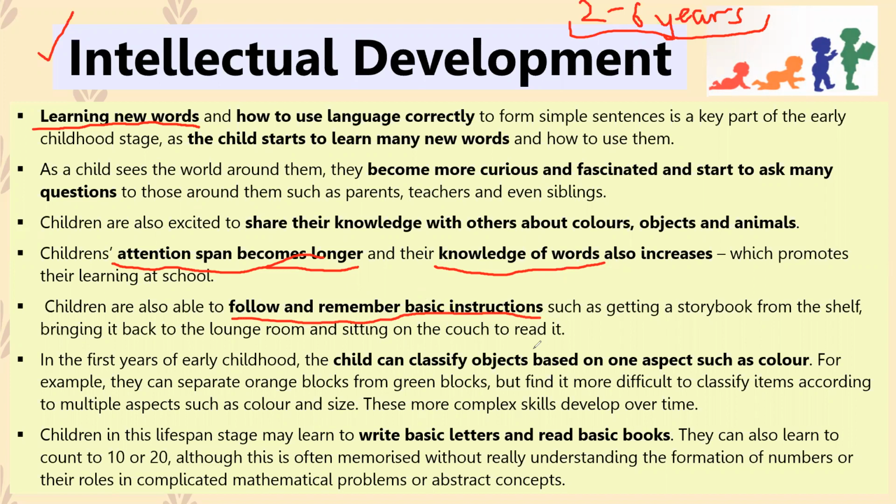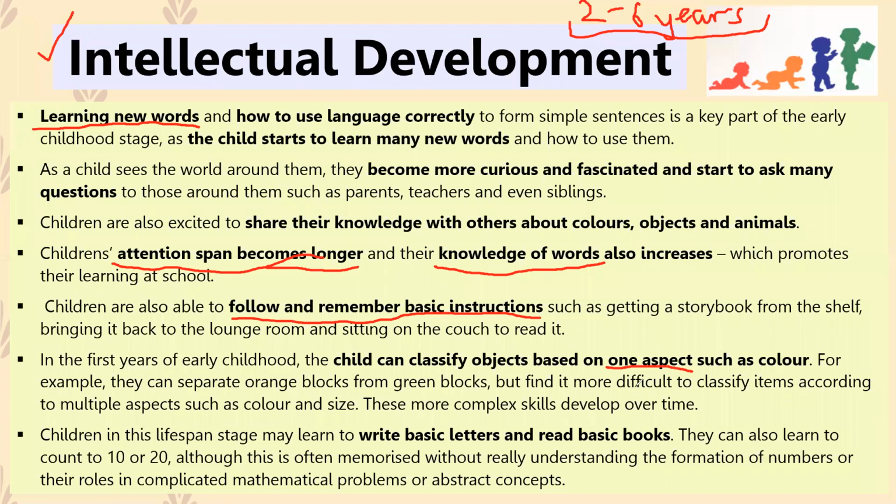So if the teacher says, okay, after we finish reading the story, I want everyone to go back to your desks and get your recess out of your bag, the kids will remember that and they will do that, essentially. Now, in the first years of early childhood, the child can classify objects based on color, for example, just one aspect. They're not able to focus on many different aspects.